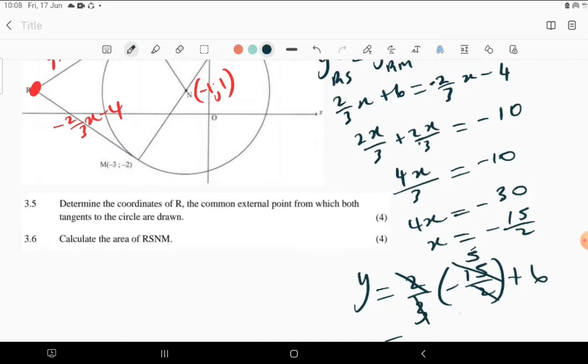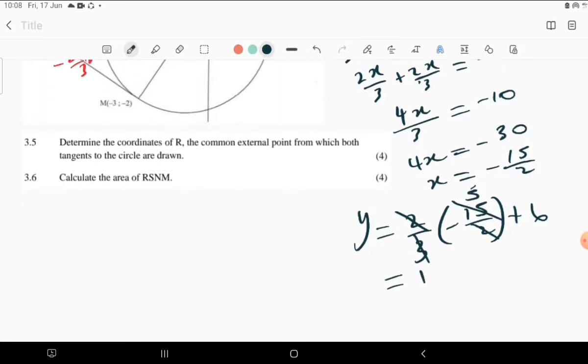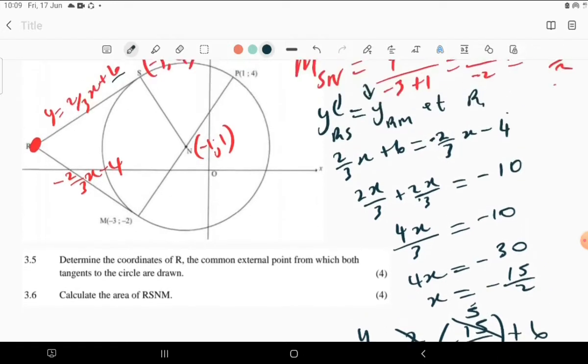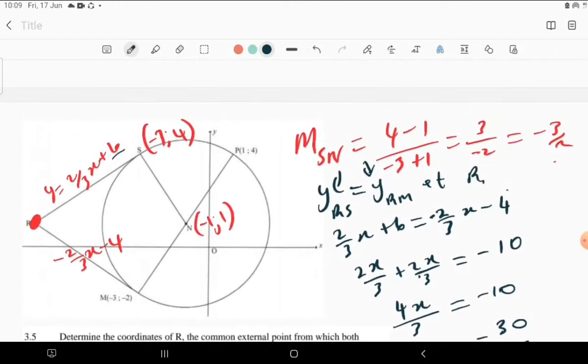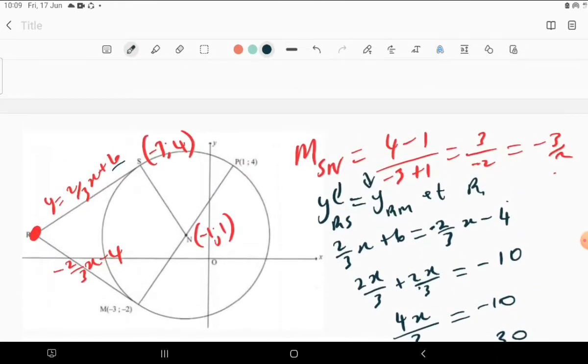Then 6 minus 5 is just going to be 1. So on that note, the coordinates of R is x equals negative 15 over 2, and therefore y is equal to 1. So we are done solving that one, but I think there is also another way of approaching this question.